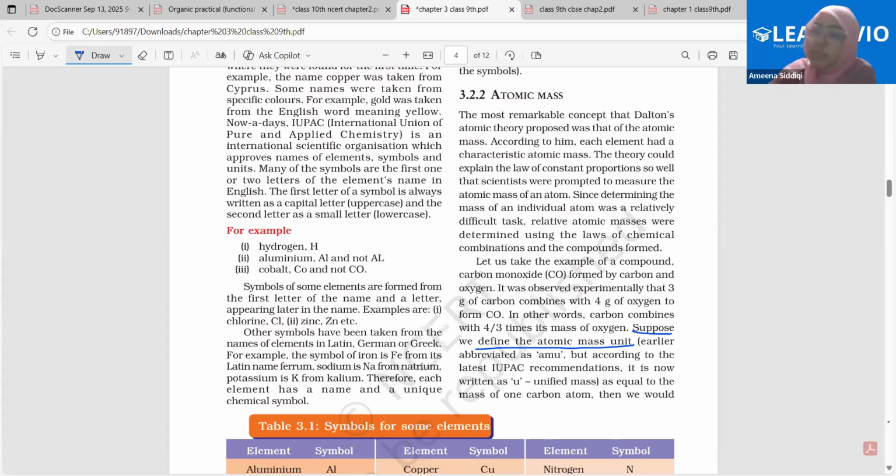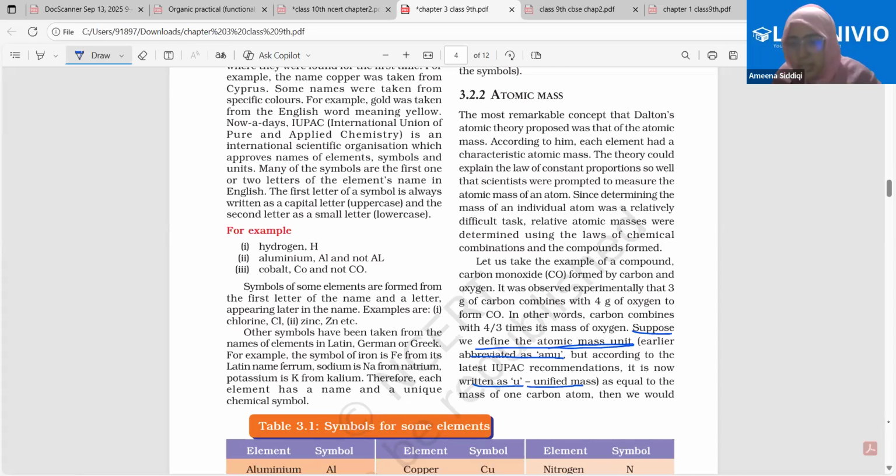We define the atomic mass unit, earlier abbreviated as AMU, but now it is written as U, that is unified mass. Earlier, we said the atomic mass is taken in the units of AMU, that is atomic mass units. But now we say that the atomic mass is taken in the units of U, that means unified mass. Is this point clear?